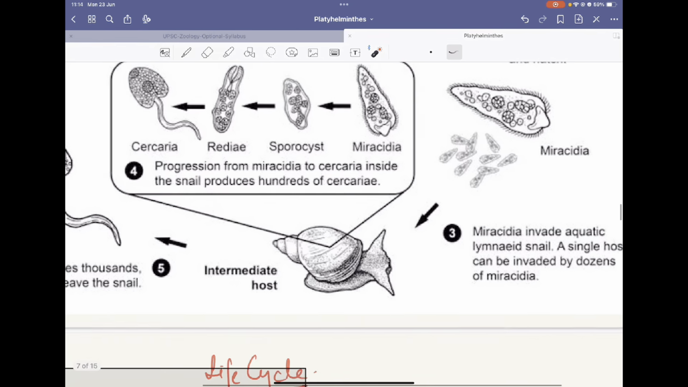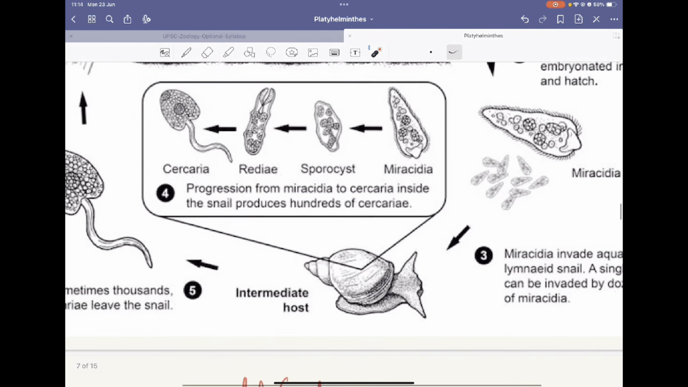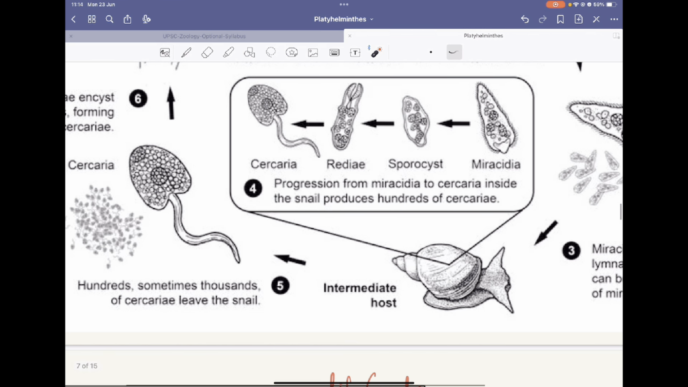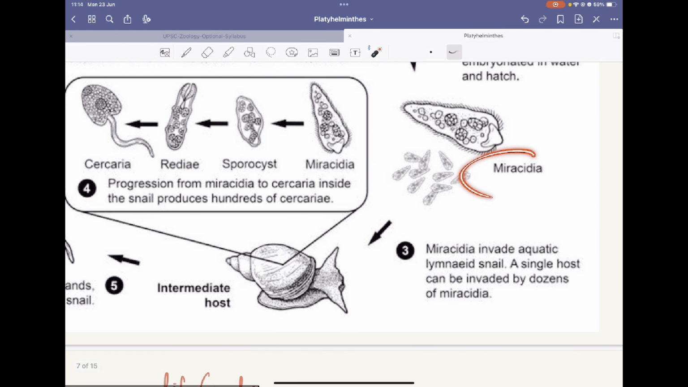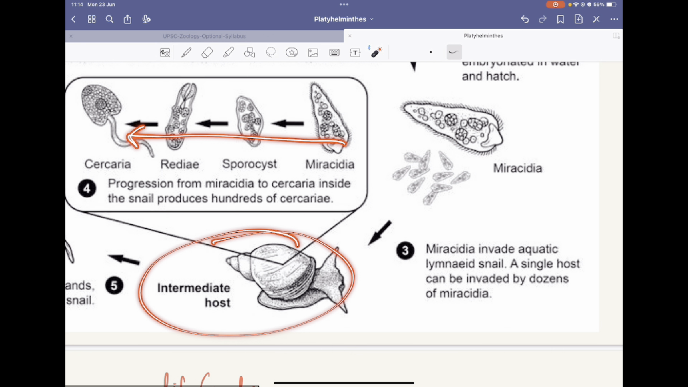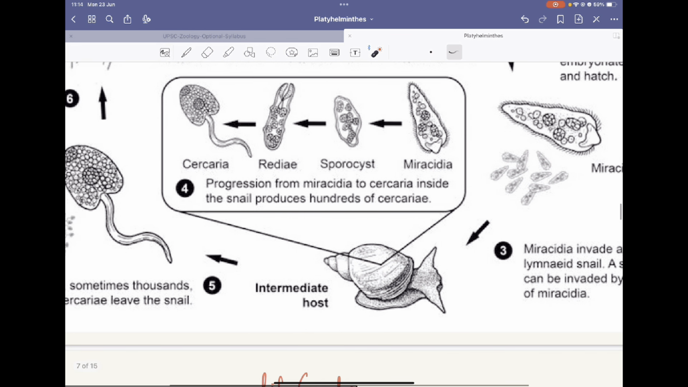Then this Cercaria larva, you will see that thousands of Cercaria are produced. But let's see what happens inside. This Miracidium is in the water. It will invade the snail, the limnaeid snail, and it acts as an intermediate host. Inside the intermediate host, all the larval stages develop, up to the last larval stage, that is the cercaria.